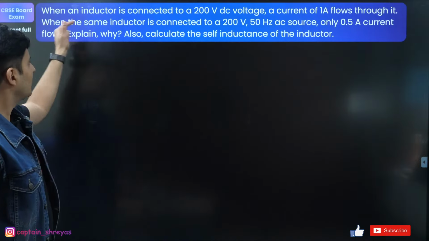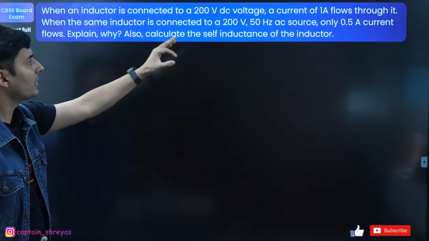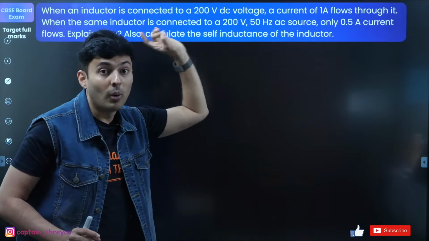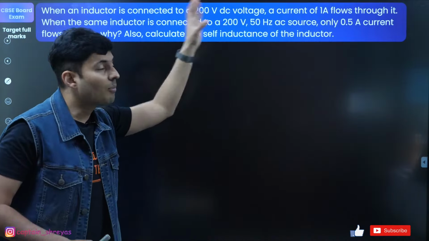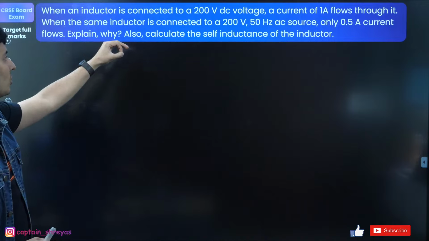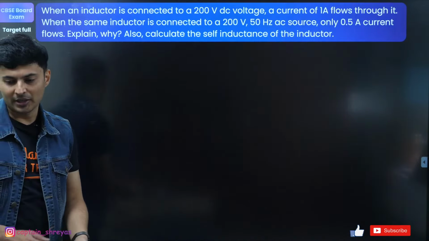Moving on to another question. When an inductor is connected to 200 volt DC, a current of 1 ampere goes through it. When the same inductor is connected to AC, 0.5 amperes of current flows through it. Why? And calculate the self-inductance. Come on.